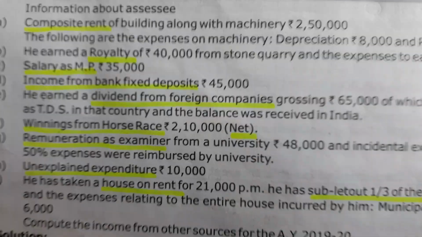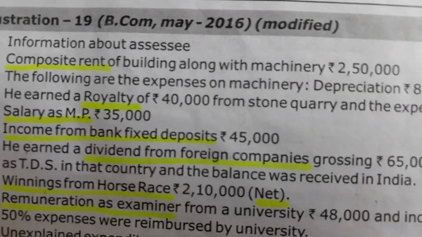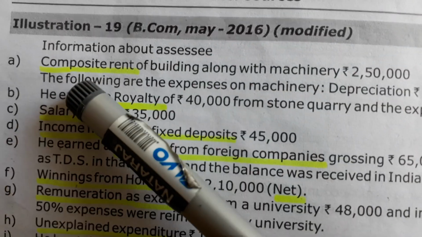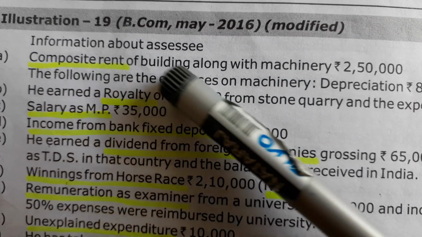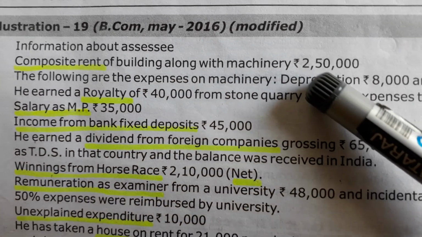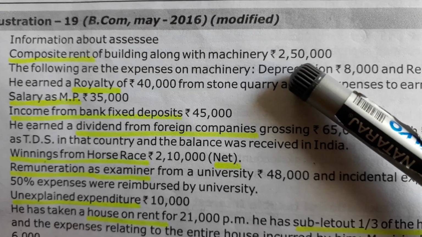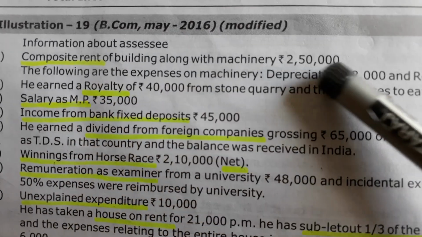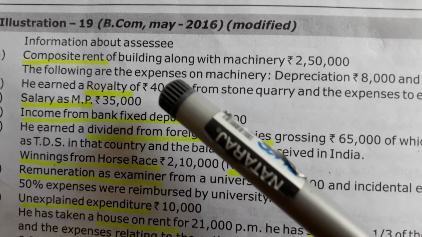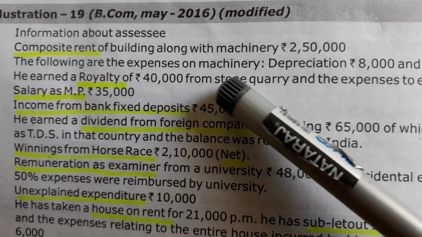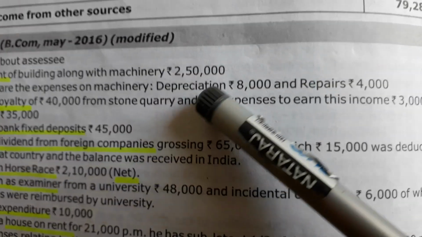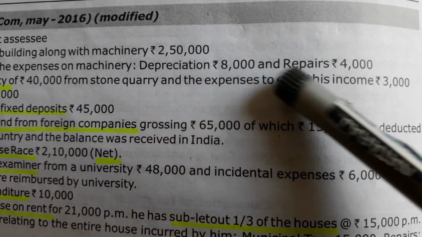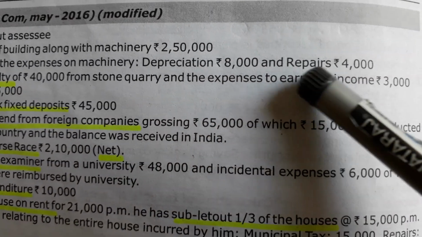with the same income. Let us take the first one, composite rent of the building along with the machinery, rupees 2,50,000. He is getting the composite rent income of rupees 2,50,000. Relating to that, expenditure on machinery, depreciation and repair expenditure, is given.